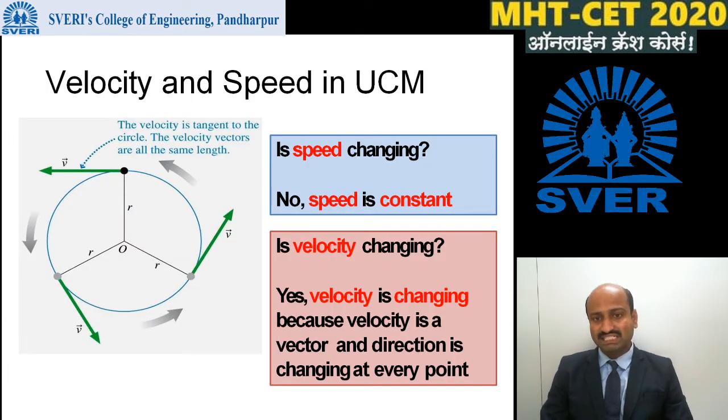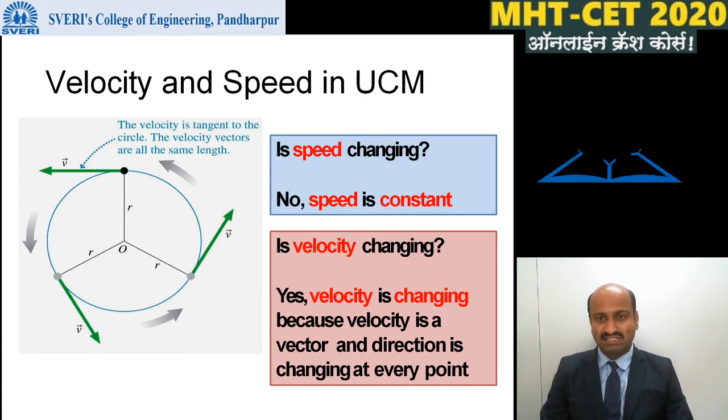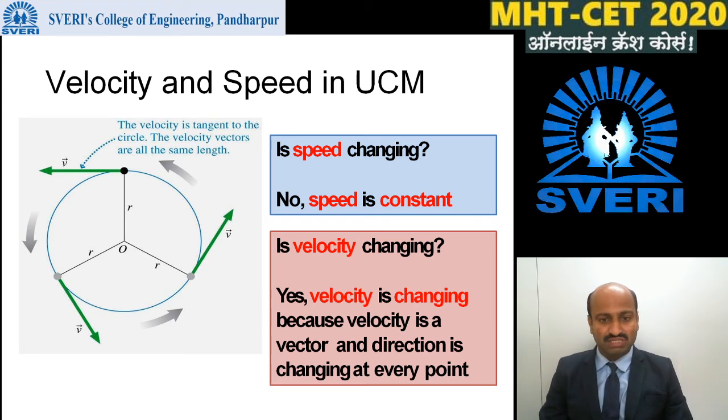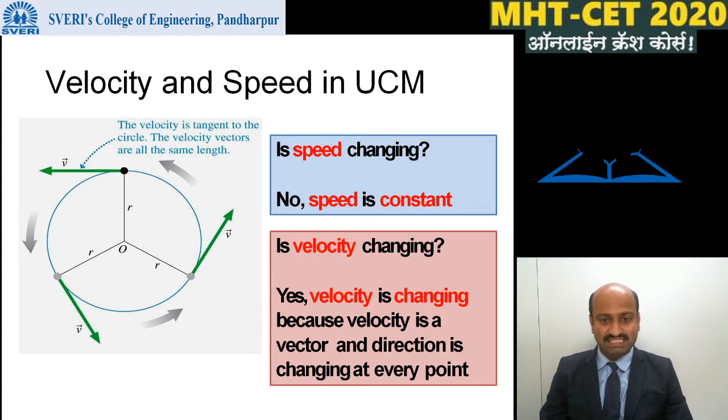Velocity and speed in UCM. UCM is nothing but uniform circular motion. Hereafter, we can refer to uniform circular motion as UCM. In UCM, is the speed changing? No, speed remains constant. Its magnitude remains constant. Is the velocity changing?